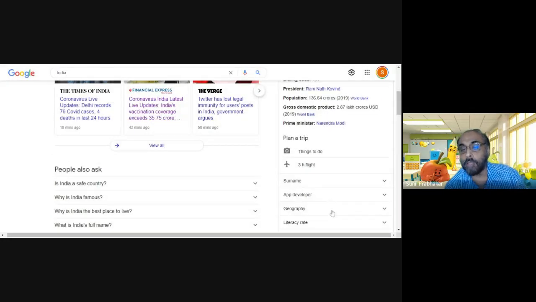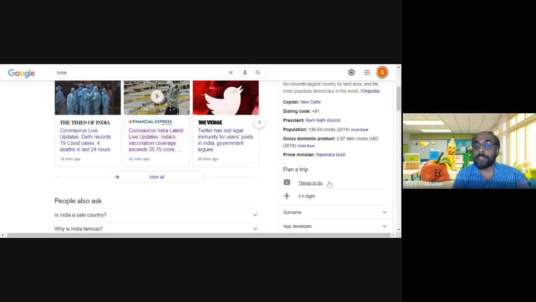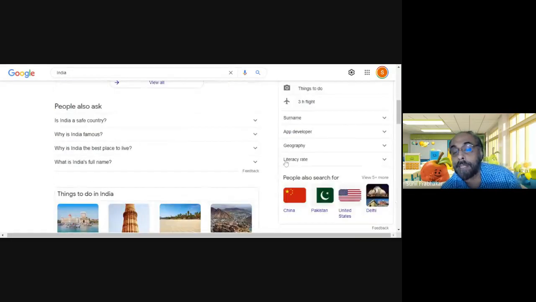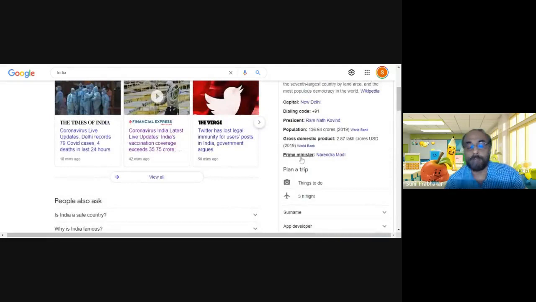Google is collecting a lot of information about India and arranging it in a specific box called a knowledge graph, in a particular order, giving information about the capital of India, dialing code, president, population, prime minister, plan a trip to India, things to do in India, app developer, geography, literacy rate, and a lot more. Google collects this information from various sources, arranges it in a structured manner, and provides it in a specific area of your search results page as a knowledge graph. This knowledge graph is available for almost all popular topics.